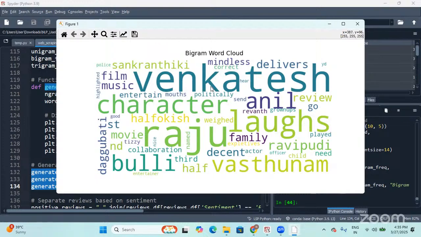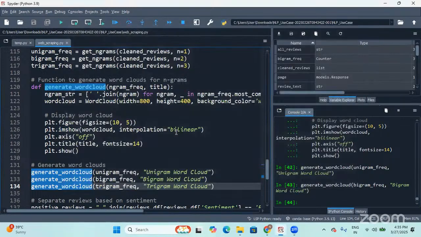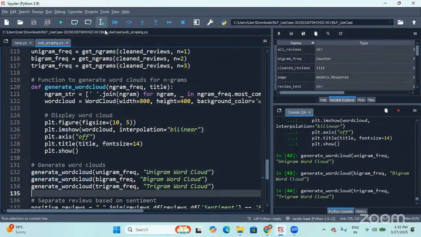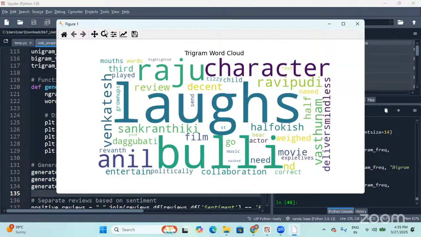Okay, so yes, there is no word which is repeated for a larger number of times with a combination of two words, right? Anyways, let me go and do the trigram word cloud. So we may not get the right words, but I hope you are getting the point, friends.